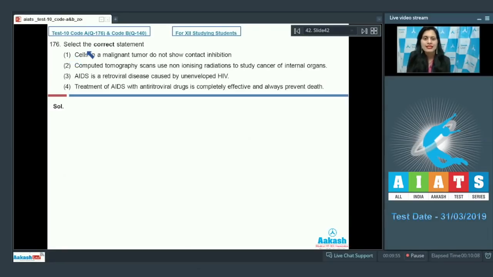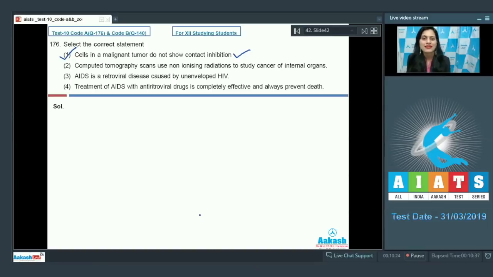Question number 176. Select the correct statement. The very first statement is, cells in a malignant tumor do not show contact inhibition. And as it is a correct statement, this is the correct answer to our question. Normal cells exhibit the property of contact inhibition, which is lost in malignant tumor.